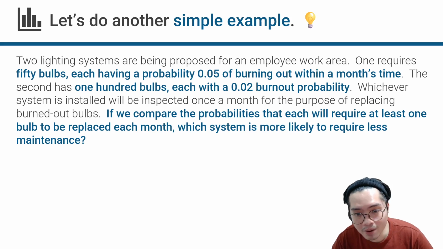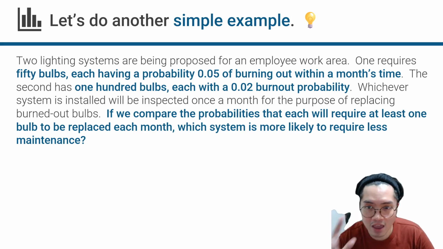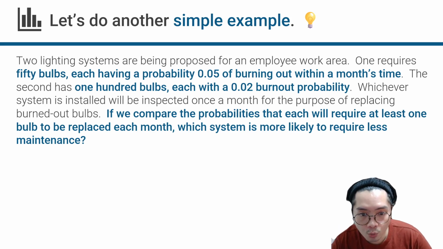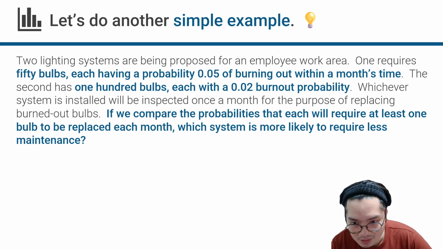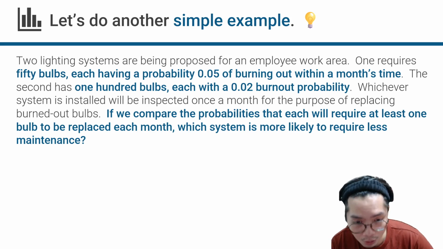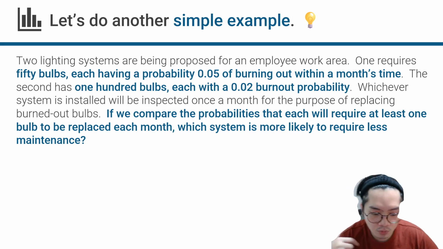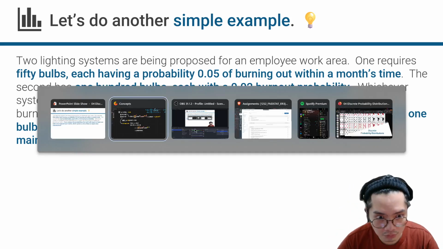If we compare the probabilities that each will require at least one bulb to be replaced each month, which system is more likely to require less maintenance? Let's be very clear with the wording here. Which system is more likely to require less maintenance? If you want to think about it another way, which system is less likely to require maintenance at all? So that is what we want to find out.